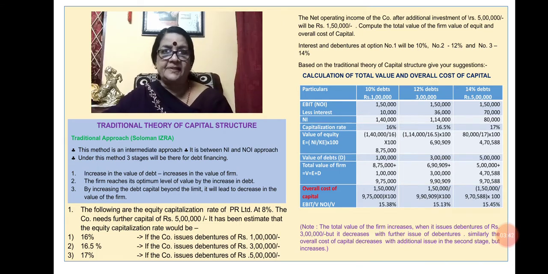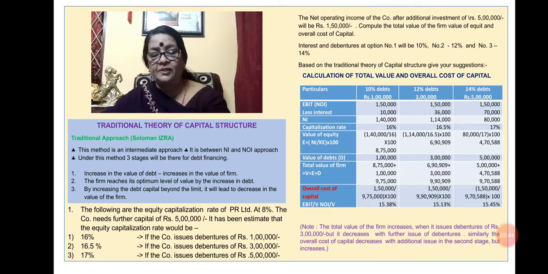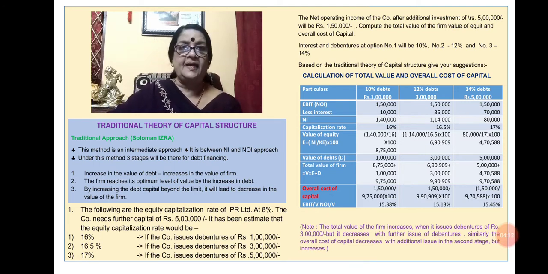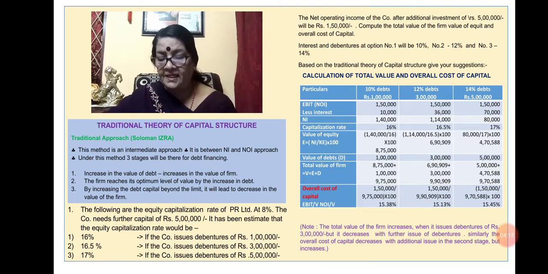And we are deducting interest. In the first case, 10% of 1 lakh; in the second case, 12% of 3 lakh; in the third case, 14% of 5 lakh. So 10,000, 36,000 and 70,000. We are getting NI, that is 1 lakh 40,000, 1 lakh 14,000 and 80,000. The capitalization rate is given: 16% in the first case, 16.5% in the second case, and 17% in the third case.